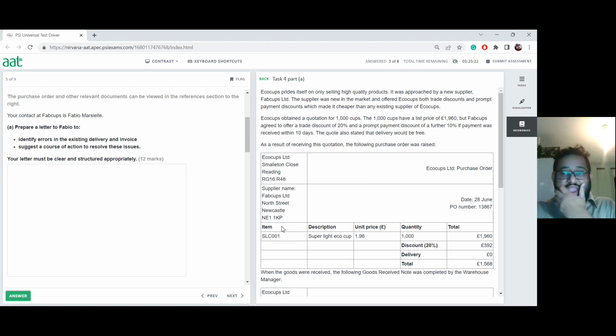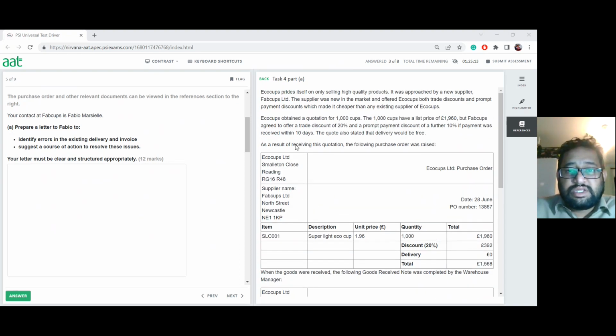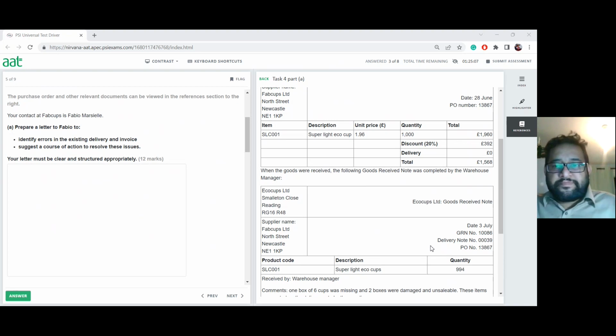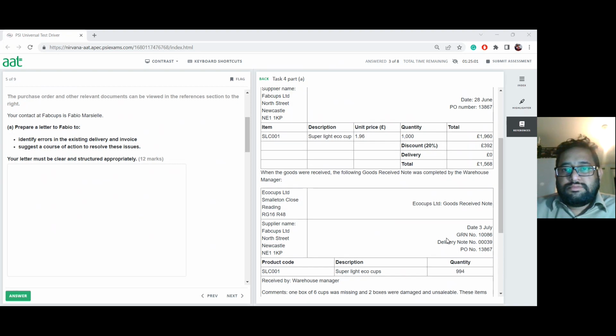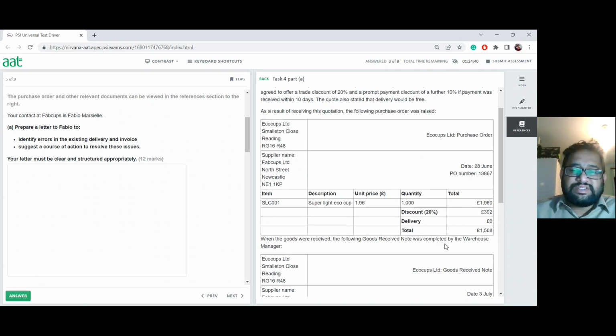So what is the thing here we have? This is the purchase order. Just read it carefully here. Give us a little bit of a minute just to absorb this information, because this is the purchase order. They have said £1.96 per unit for 1,000 units, £1,960, with a 20% trade discount, and no charges for delivery, and you have to pay £1,568.